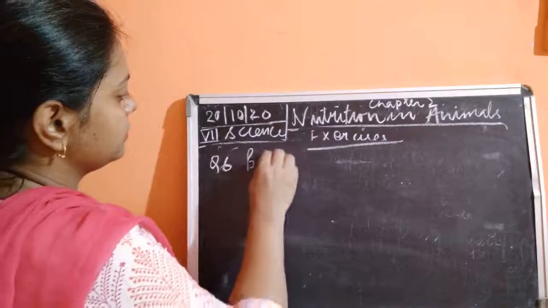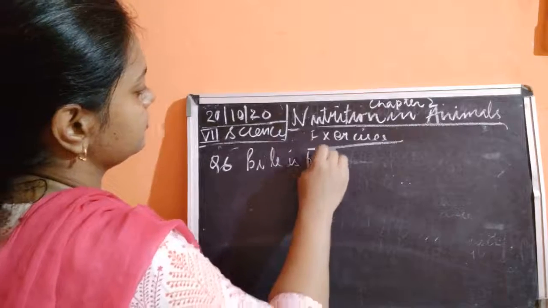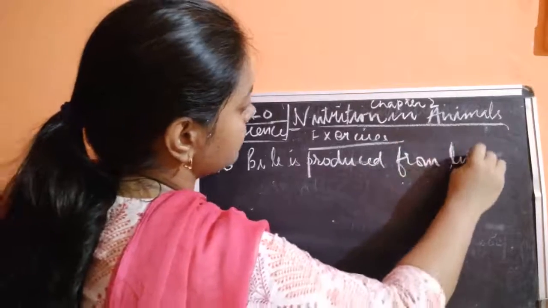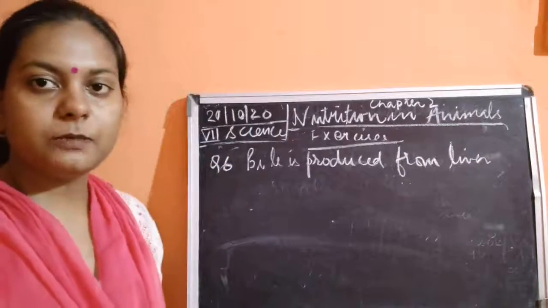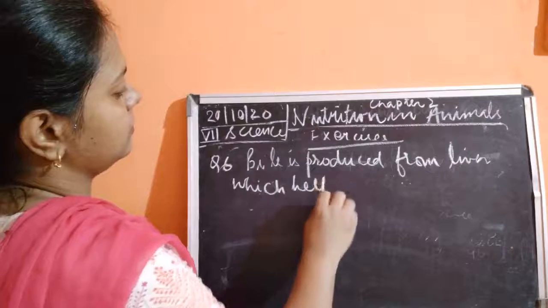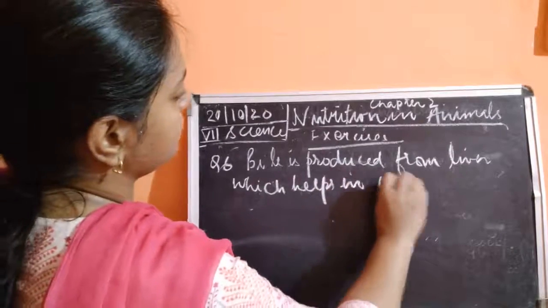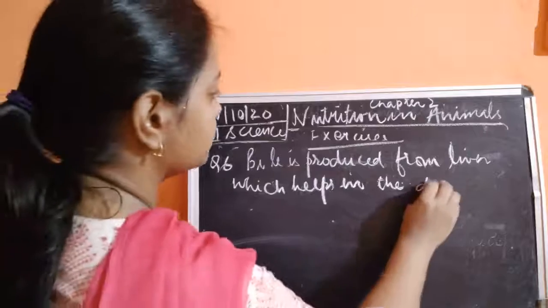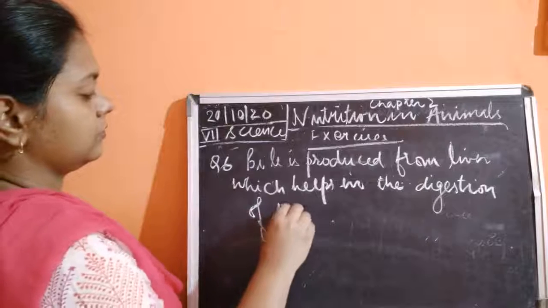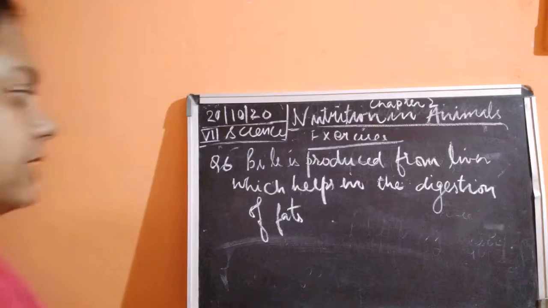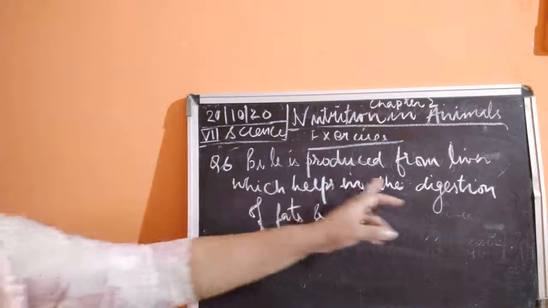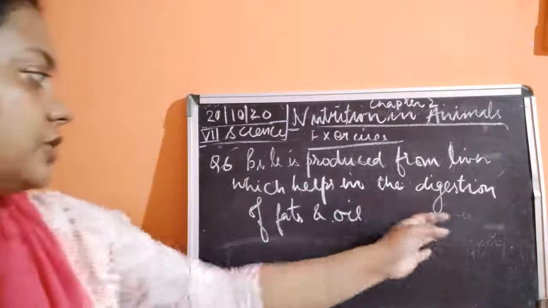Bile is produced from the liver, which helps in the digestion of fats and oils.